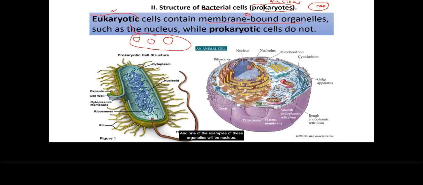And one example of these organelles is the nucleus. So eukaryotic cells have a nucleus. It's usually the largest organelle inside of eukaryotic cells. And here on the diagram we see our prokaryotic cell.